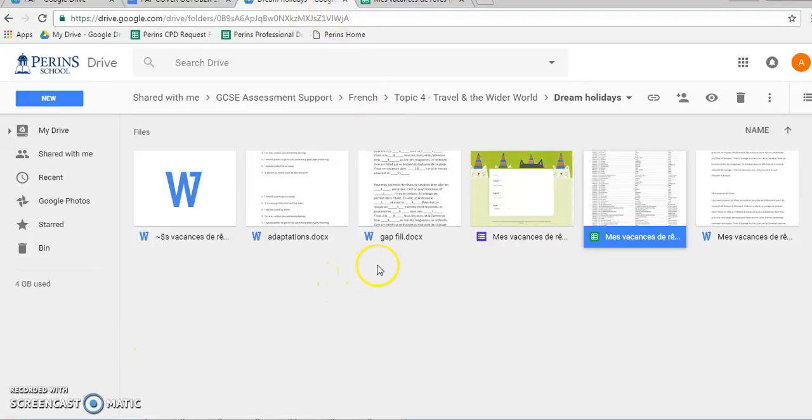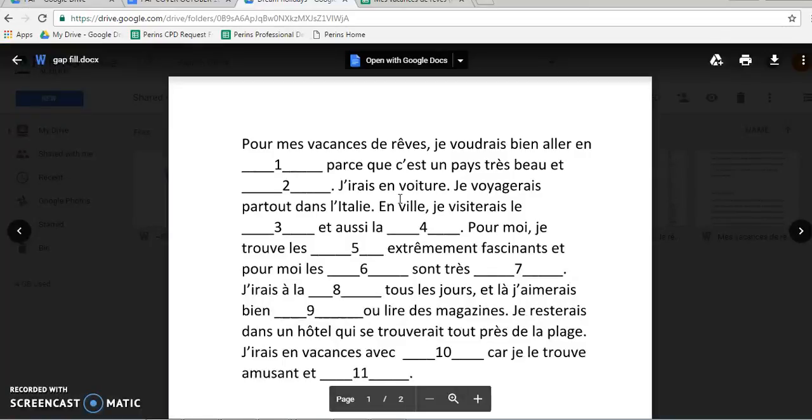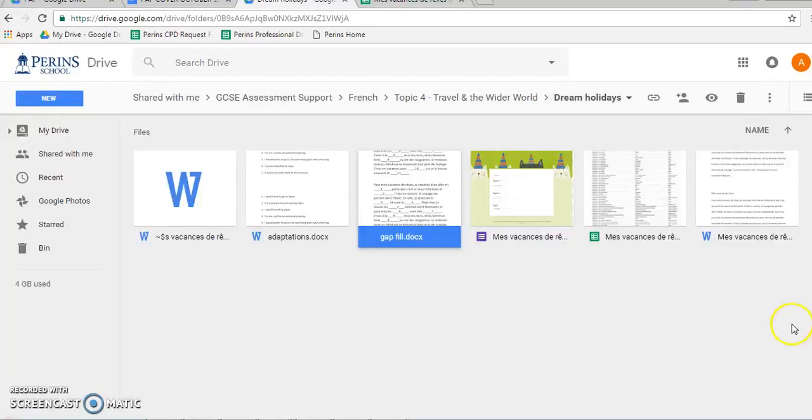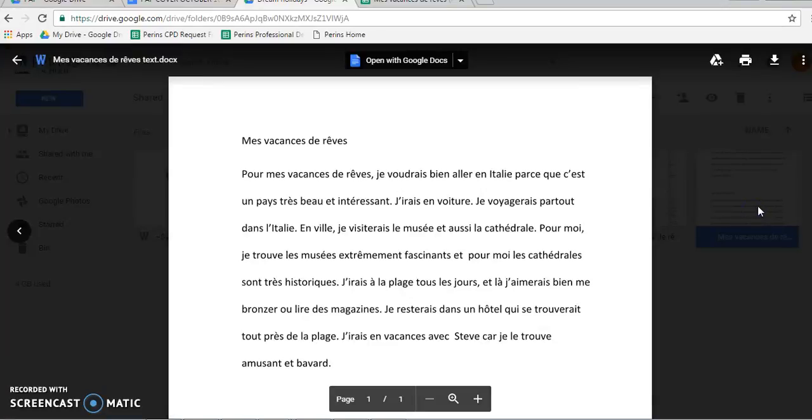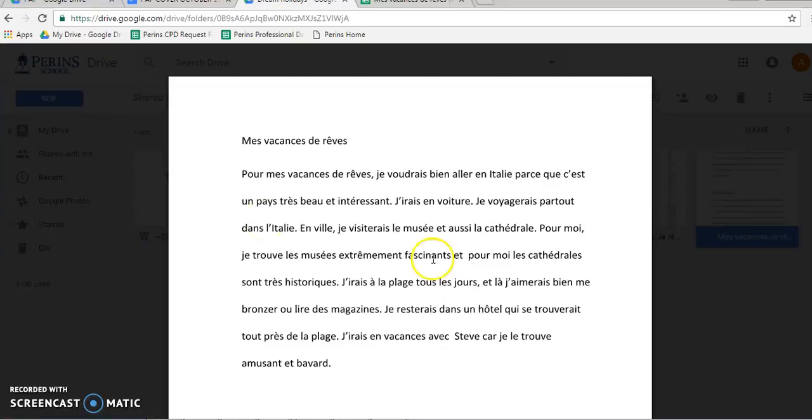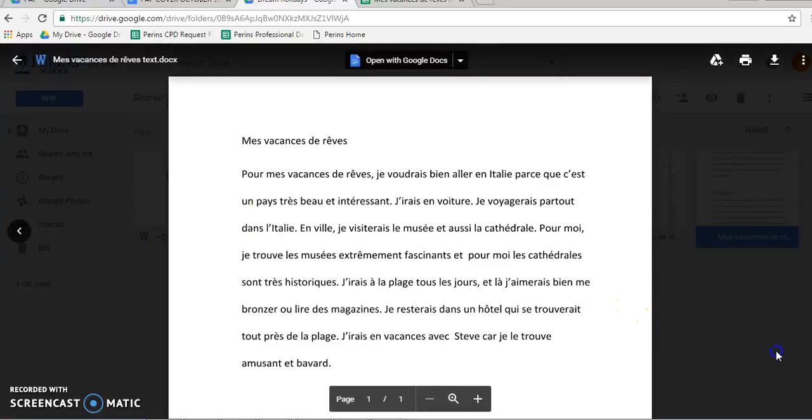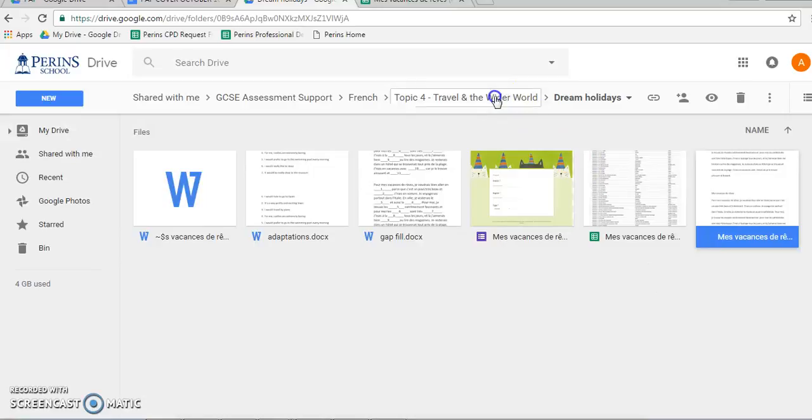Right, so if we go back in here, then we'll see that we've got this gap fill that's available to us here, which is something which you've already done in class, where we filled in the gaps here, and that pretty much is it from there. We've also got this text, which was the Vacances de rêve text, which is an example text of what you might be able to do with your ideal holidays. This is something which I wrote, so these are just suggested gaps. I've come back out of that.